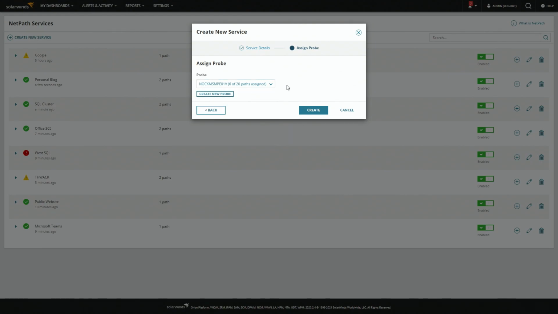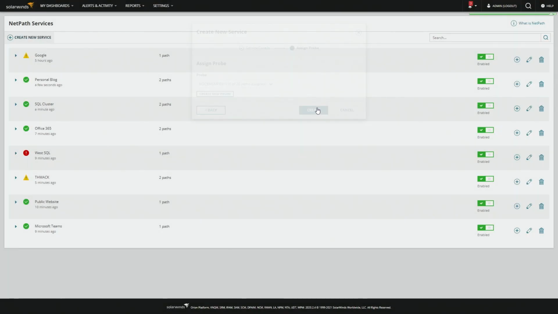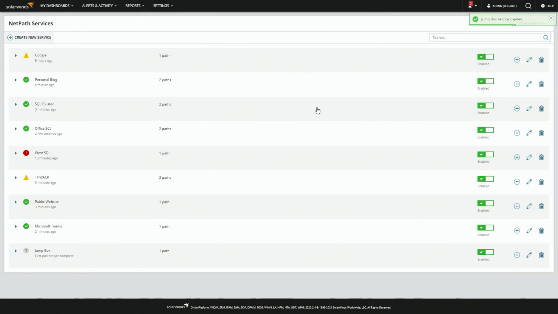I can send it from other locations, because we already have those probes configured in our lab. But if you notice, there was also the option to create a new probe. So if you already have a Windows box out there that you wanted to leverage, you could run through that. It would install our agent and the NetPath plugins to allow you to do this. Yeah, and that's it, we're done.